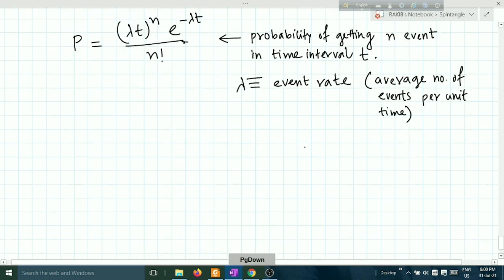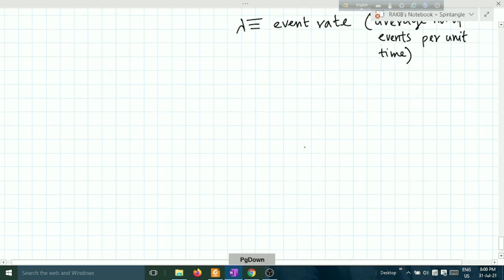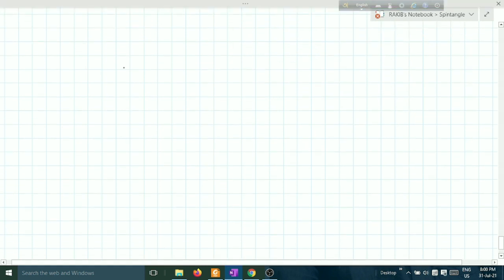It's over. Now we'll do some important problems. Let me conclude with these two formulas. In the binomial distribution function, we have two possible ways, number of ways.